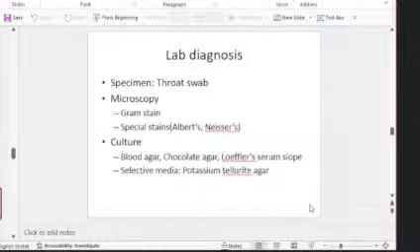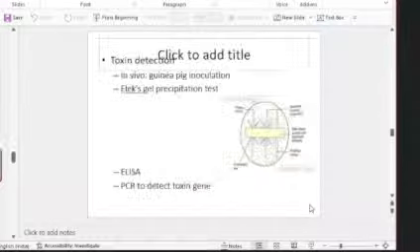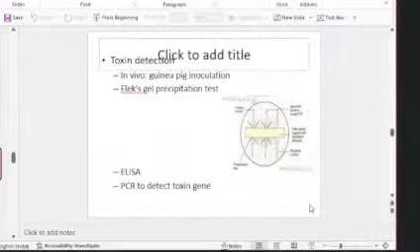In microscopy, you do gram stain, and mention the special stains, Albert's and Neisser's, as well. Culture is done on chocolate agar, blood agar, and another enriched media for the diphtheria bacillus is Loeffler's serum slope. And then there is a selective media, potassium tellurite agar. Then mention how you detect the toxin as well.